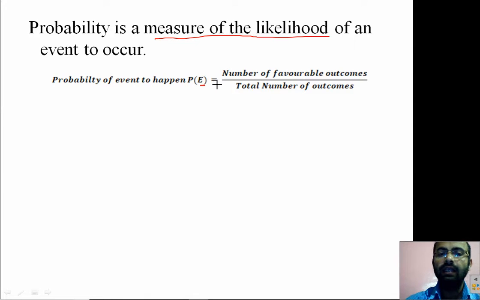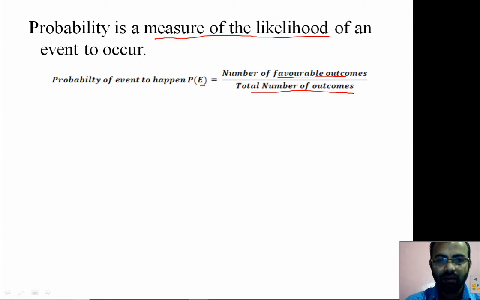For any event to happen, the formula is the number of favorable outcomes divided by the total number of outcomes. Now we need to understand what a favorable outcome is and what the total number of outcomes is.